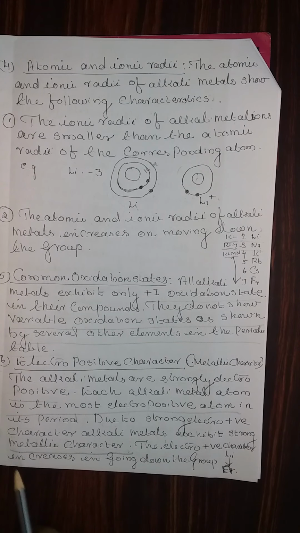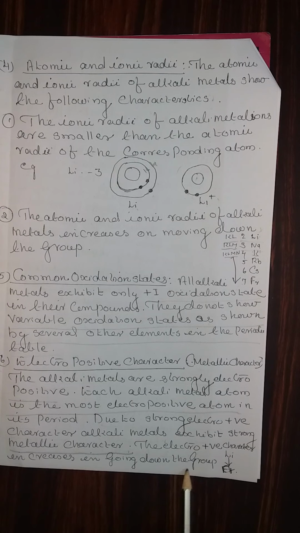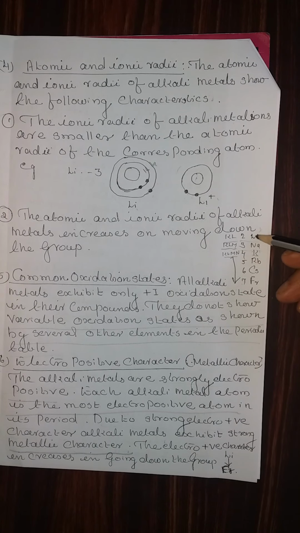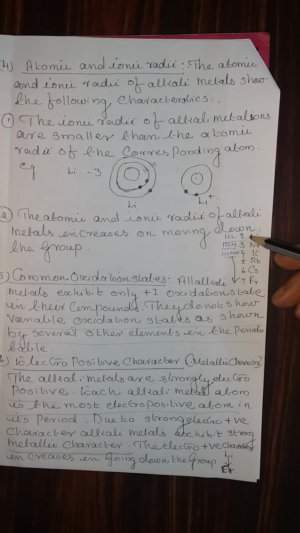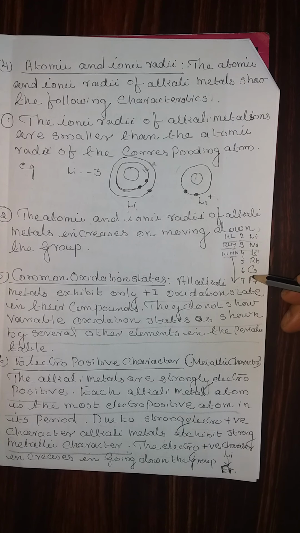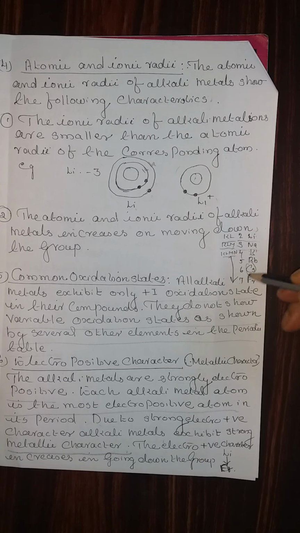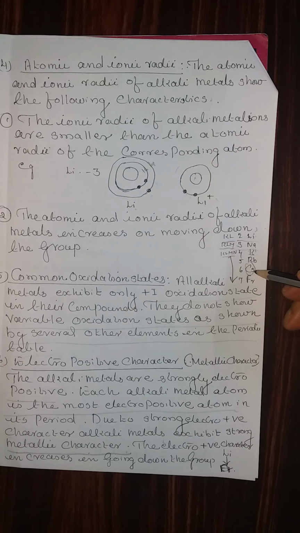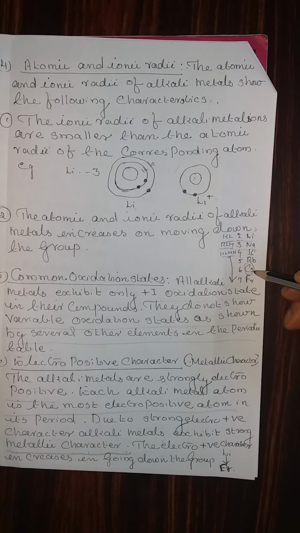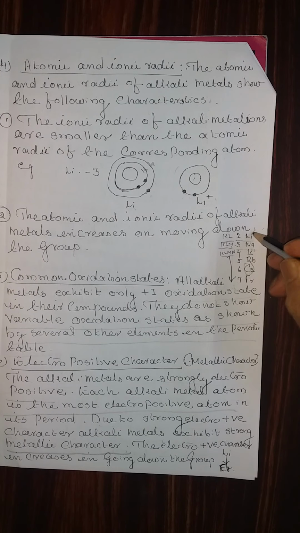The electropositive character increases going down the group. That means cesium, since francium is a radioactive metal, we consider cesium. Cesium is more electropositive than lithium.